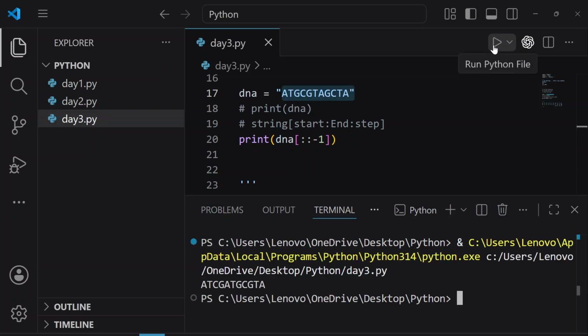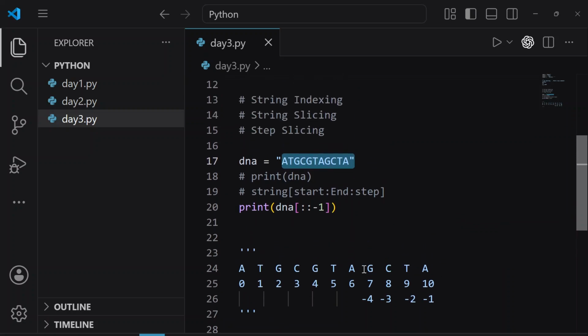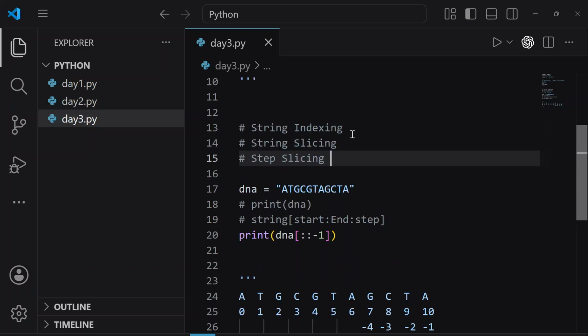Any questions, any confusion? How is it a reverse sequence? Okay, very good. So today we learned about strings, string indexing, string slicing, and step slicing. So this was all about the string session.